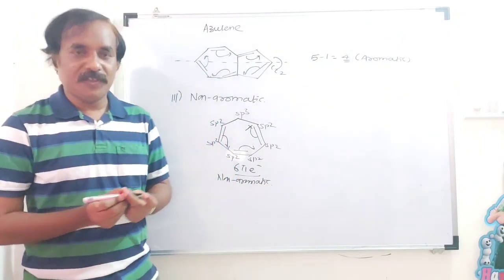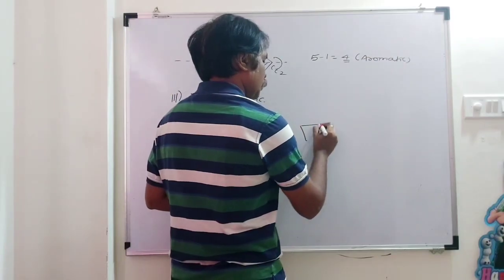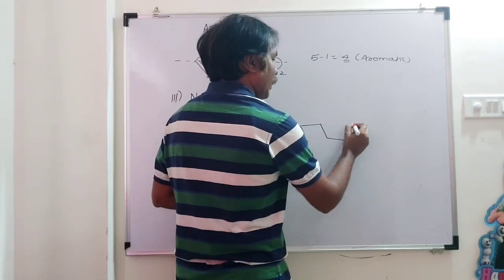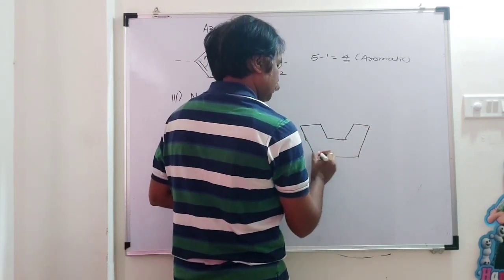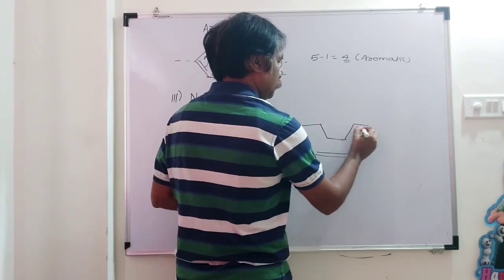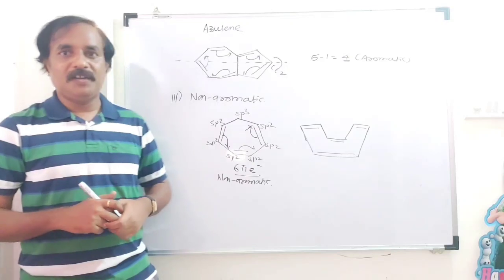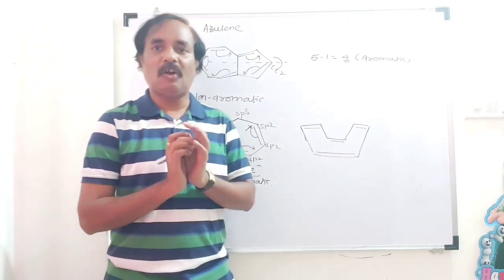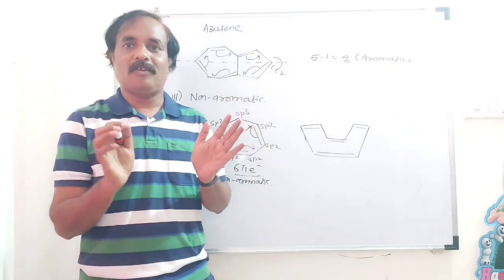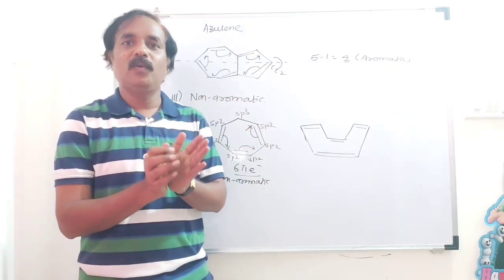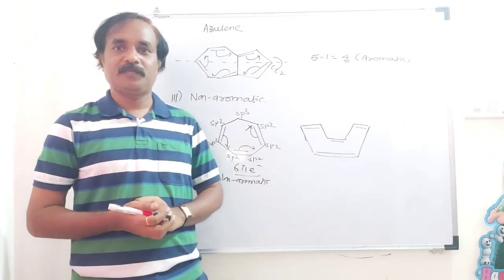Another example that we have seen is cyclooctatetraene. Again, here there is alternate double and single bonding, but the compound is not planar, and there is no complete delocalization of electrons. There is a restriction for delocalization of electrons, and this compound is non-aromatic.